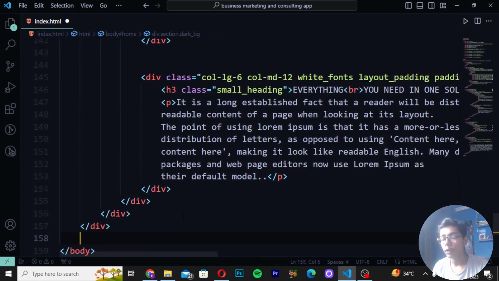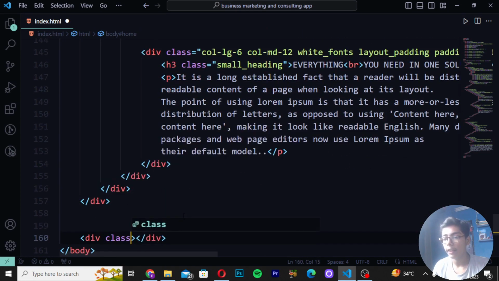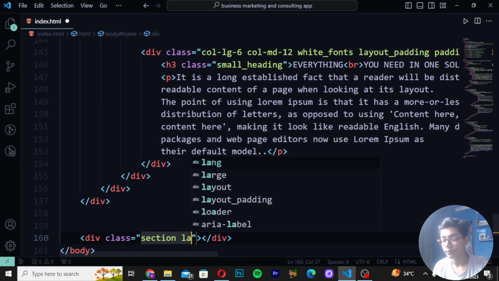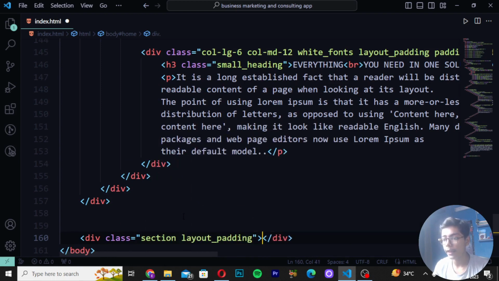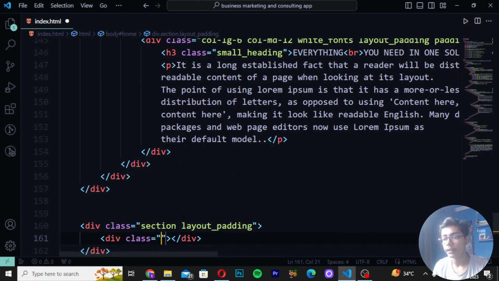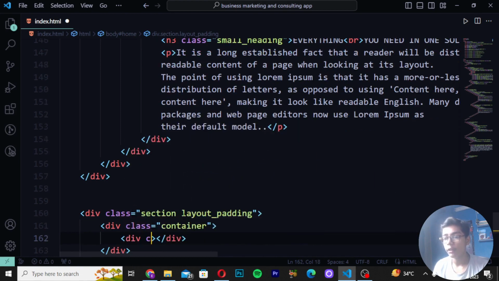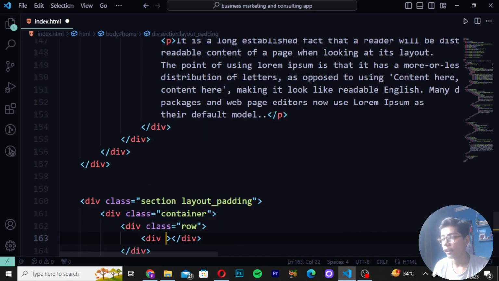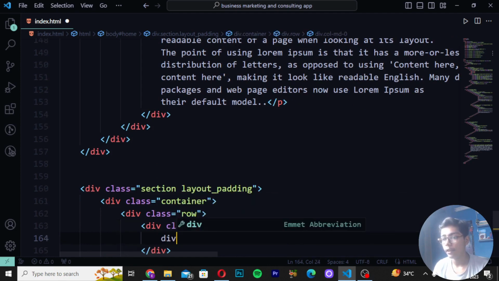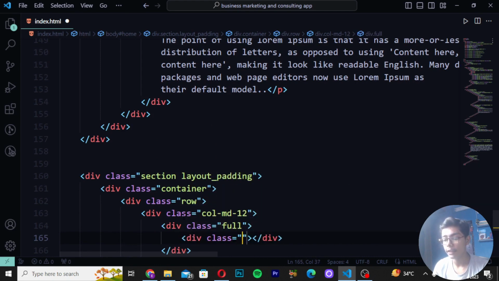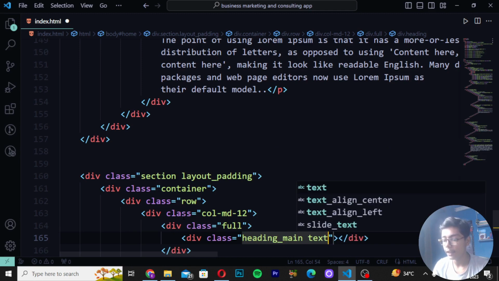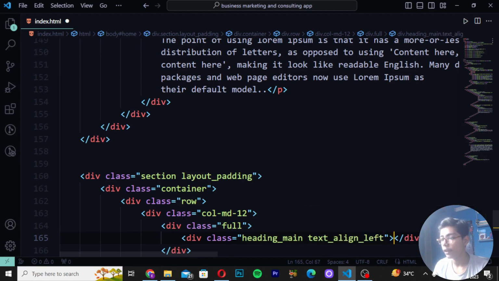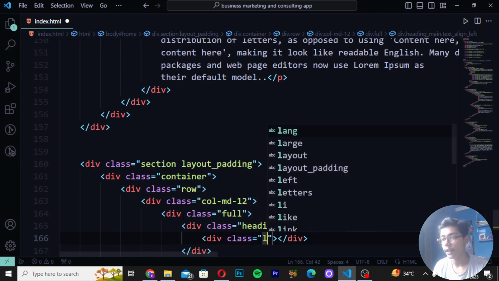After doing that, move down after 4 divs and then again create div class as section layout_padding. Then write here div class as container. Also write a div class row. Write here div class col-md-12. Then write here div class as full. Then you have to now just write here div class as heading. Then I will be now just writing here main text-align, and then you have to write here left. Then you have to write here div class as left.